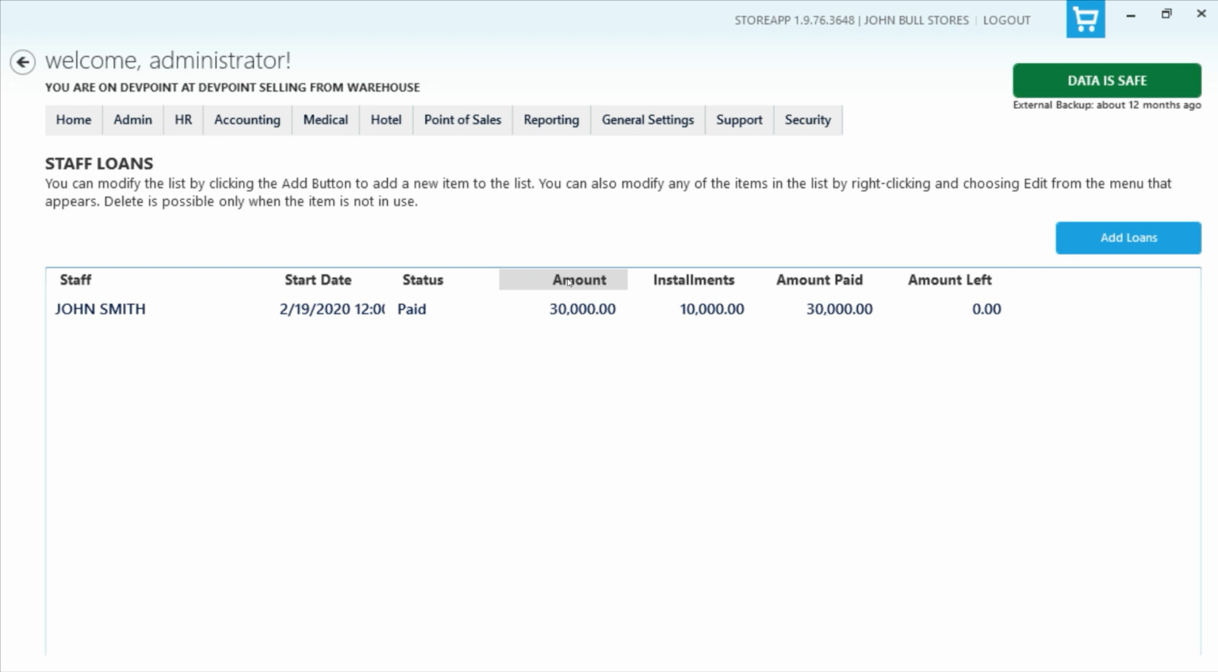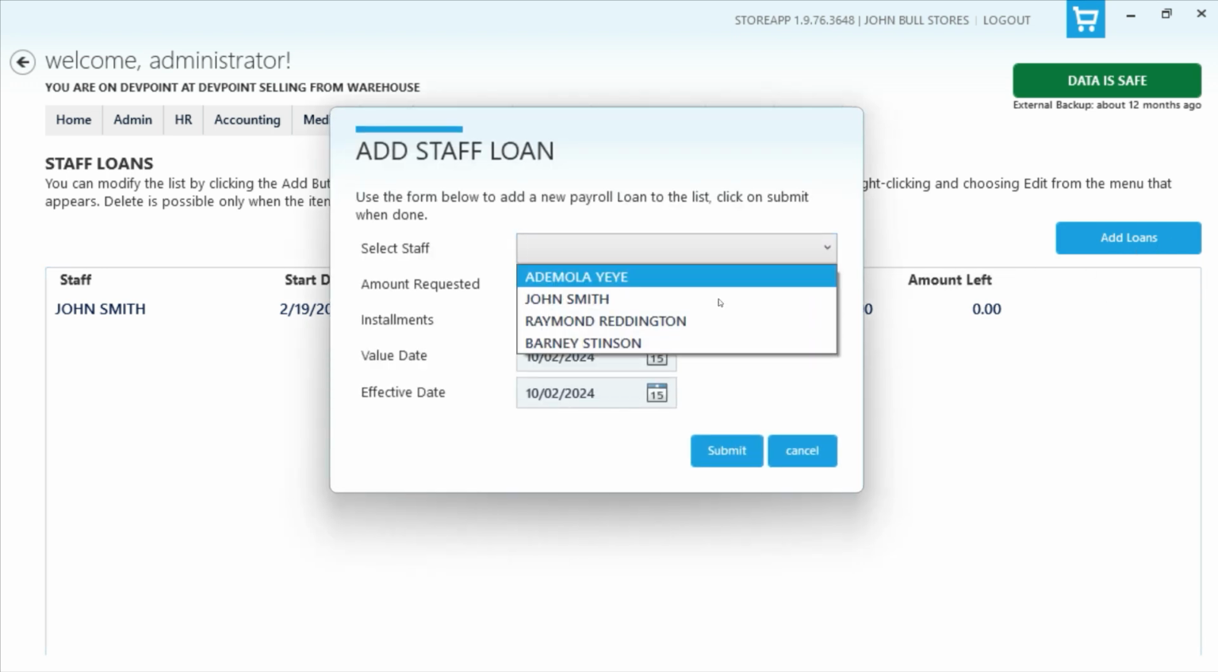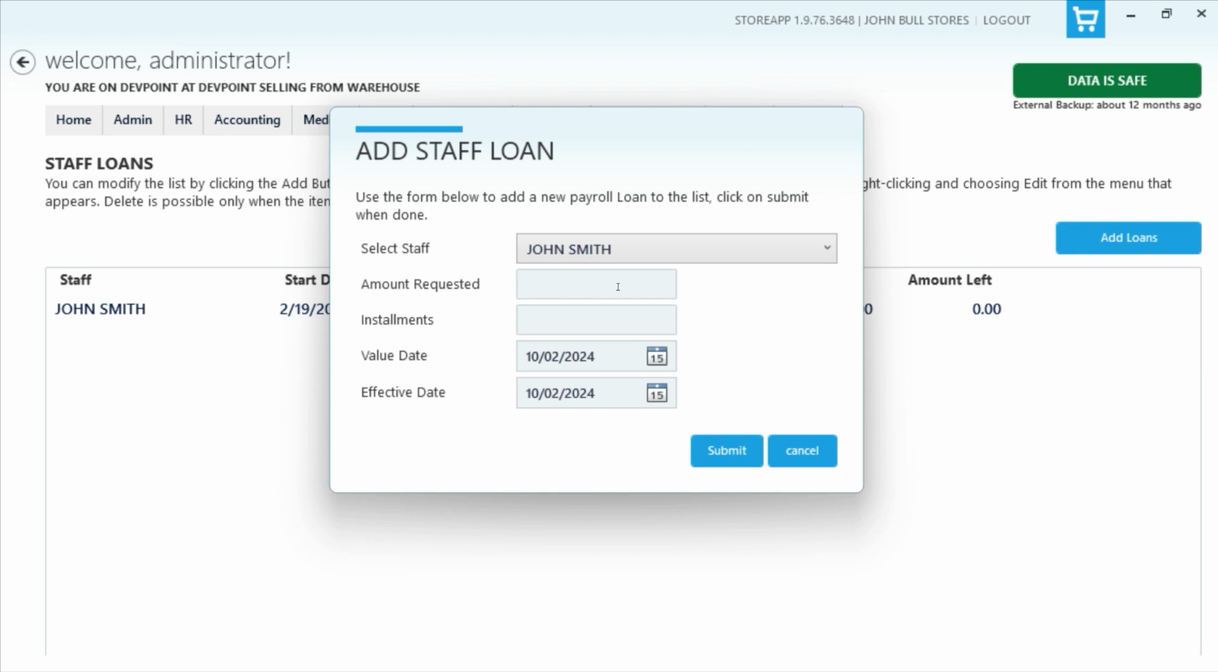So staff loan allows you to give loans to your staff, like cash advance, things like that. And then you can specify installments. So you select a staff, you enter the amount requested, enter the installment. So if they request 100k and they want to pay maybe 20k installments, you can enter it. And then the value date. So the value date is the date when they want the money. And then we have the effective date. Effective date is the date when they start deducting from their payroll.